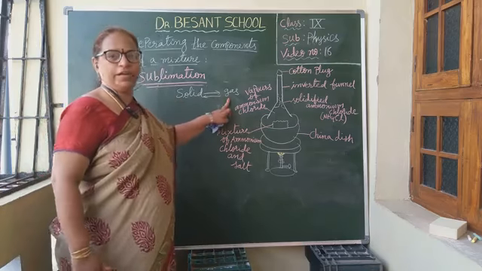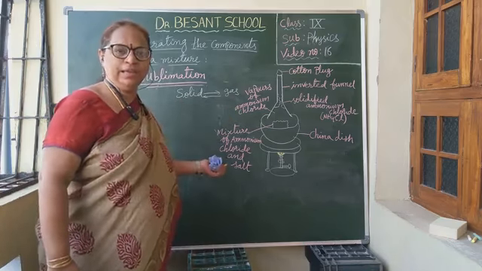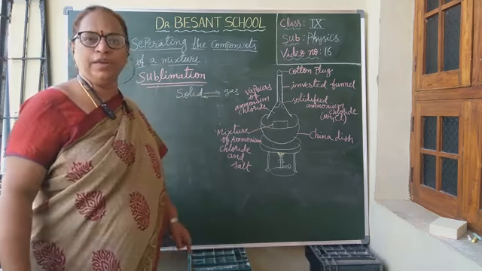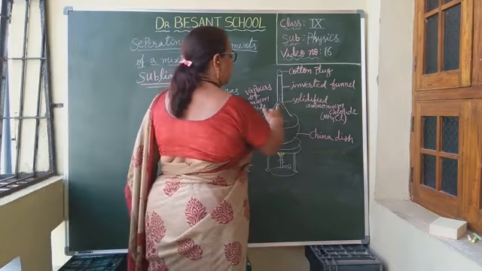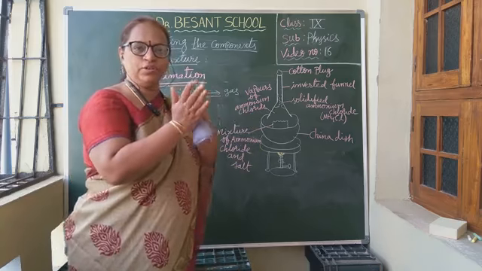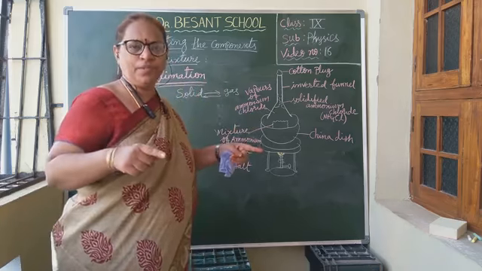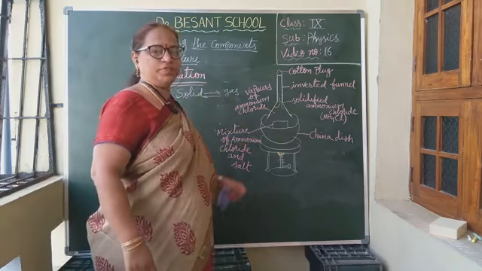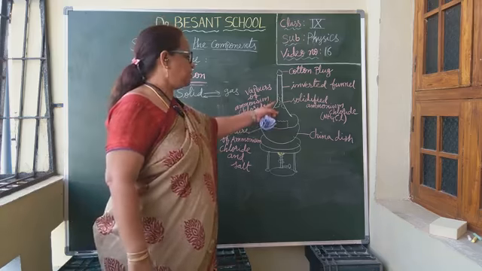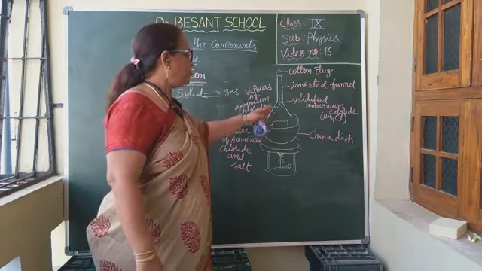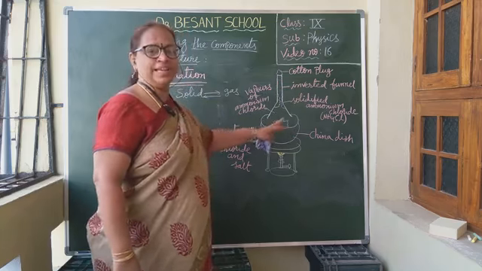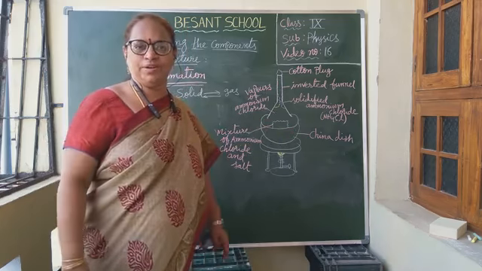First it converted from solid to gas directly. And when they started cooling, that ammonium chloride gas, the vapors, will convert directly into solid, and that solid ammonium chloride is fixed to the walls of the funnel. Understood? They are fixed to the walls of the funnel like flakes, how your chocolate flakes will be. So complete ammonium chloride will be fixed to the walls of the funnel, whereas salt will remain in the china dish. So both are separated or not?